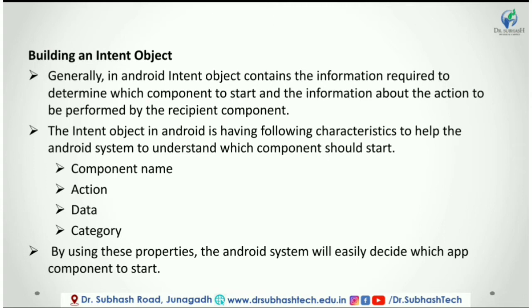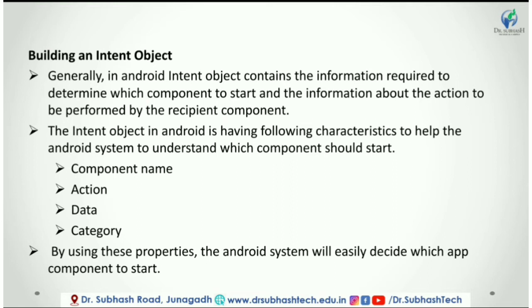And next is data. It specifies the type of data to an intent filter. When we create an intent, it is important to specify the type of data in addition to its URI. By specifying the MIME type of data, it helps the Android system decide which is the best component to receive our intent. And the last one is category.